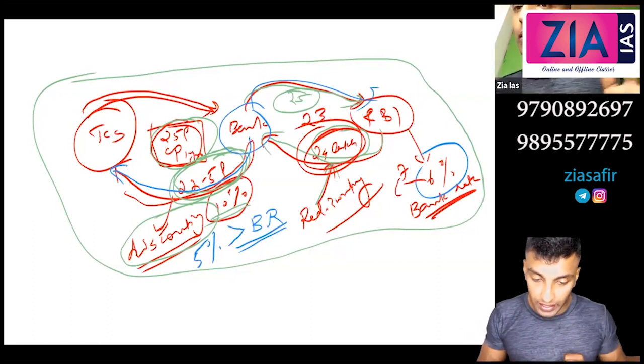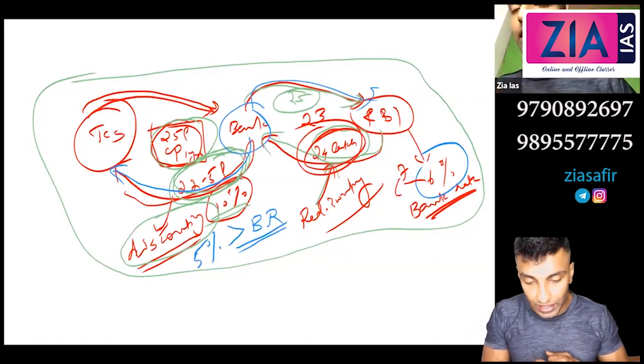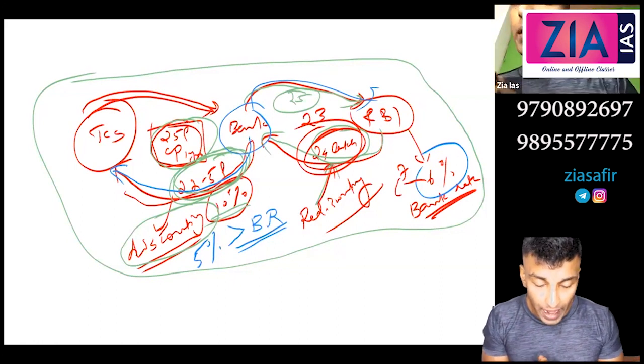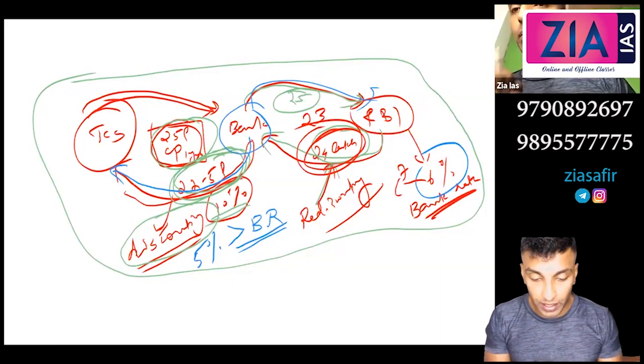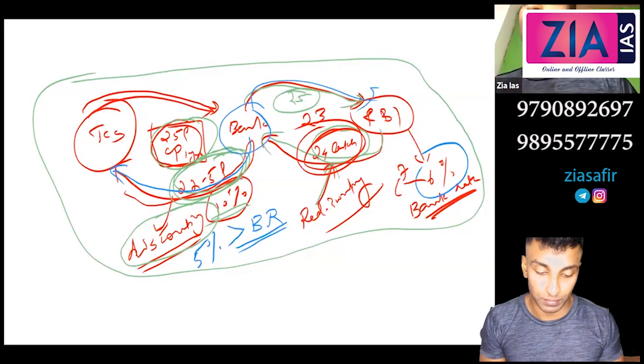Everything will affect the profitability. SLR increase, CRR increase, bank rate increase, all affect profitability. But bank rate affects the profitability more, or there is a direct connection.